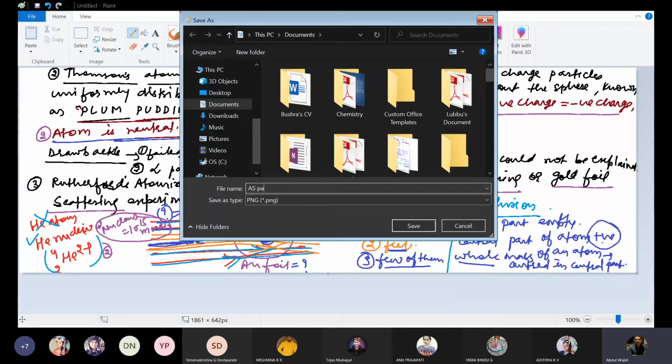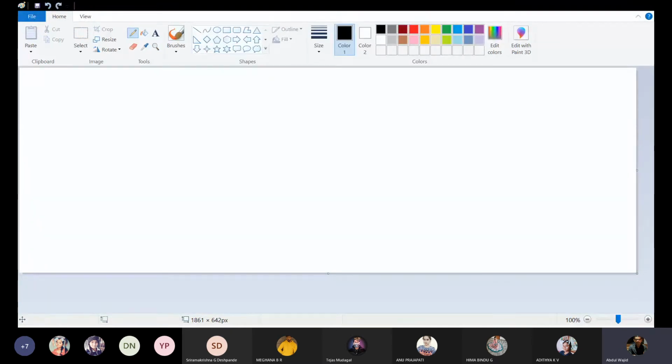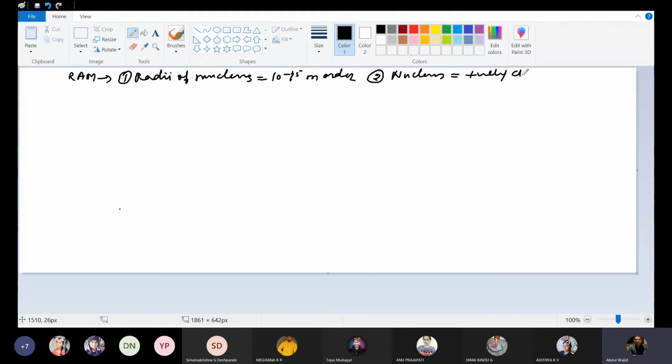Then what are the salient features, or the outcomes, of the Rutherford atomic model? One is the radius of the nucleus, which is of the order of 10 to the power minus 15 meter. And the second is that the nucleus is positively charged. In Thomson's atomic model, he said that the radius of the atom is 10 to the power minus 10 meter, and here Rutherford proved that the radius of the nucleus is of the order of 10 to the power minus 15 meter.